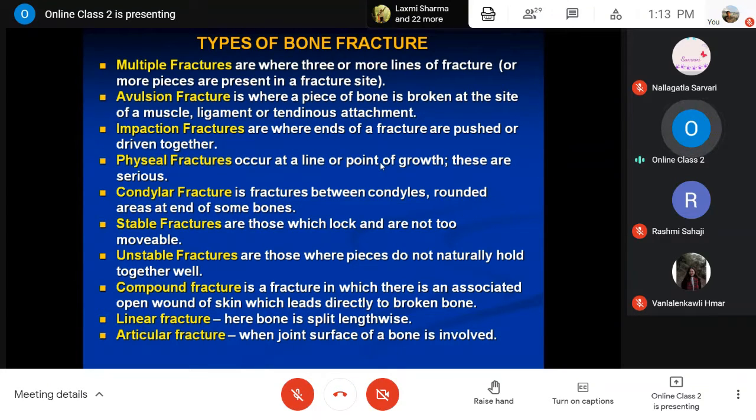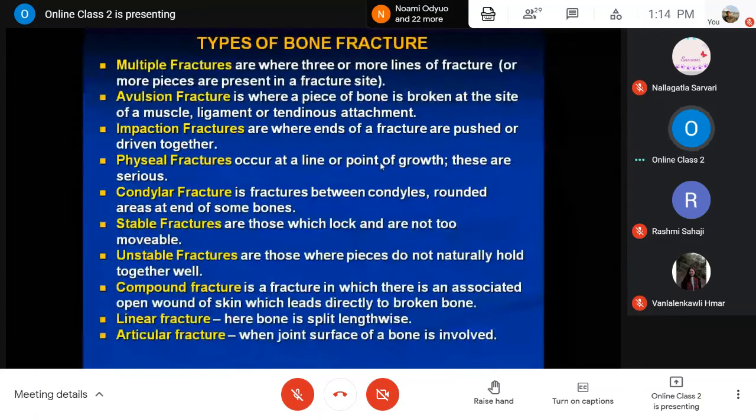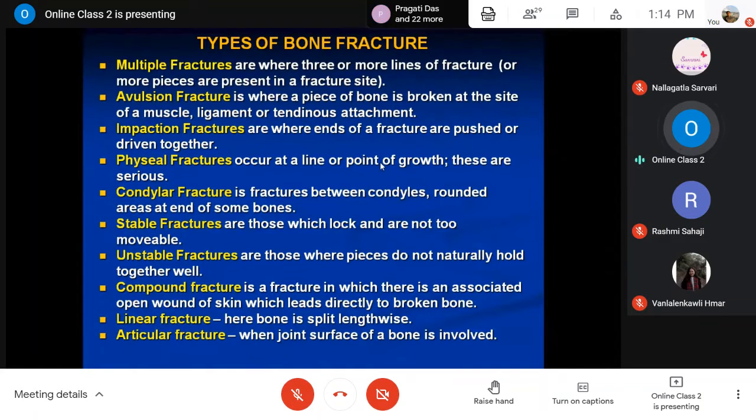Then articular fracture, where the joint surface of the bone is involved. Articular means the joint. You might have heard of arthritis, the inflammation of the joint, osteoarthritis, right? So articular fracture is where the fracture is involving the joint. Okay, that is a very serious type of course.